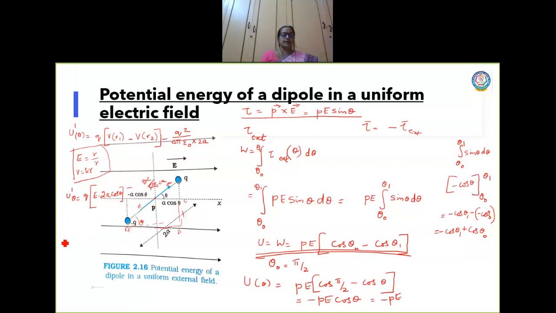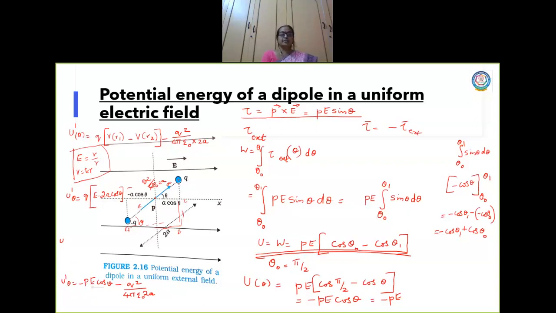So U dash theta will be, what is 2aq? It is p. So p E cos theta minus q square by 4 pi epsilon naught 2a. Is it clear? Am I making the concept clear? So with a negative sign here, it is minus E here.